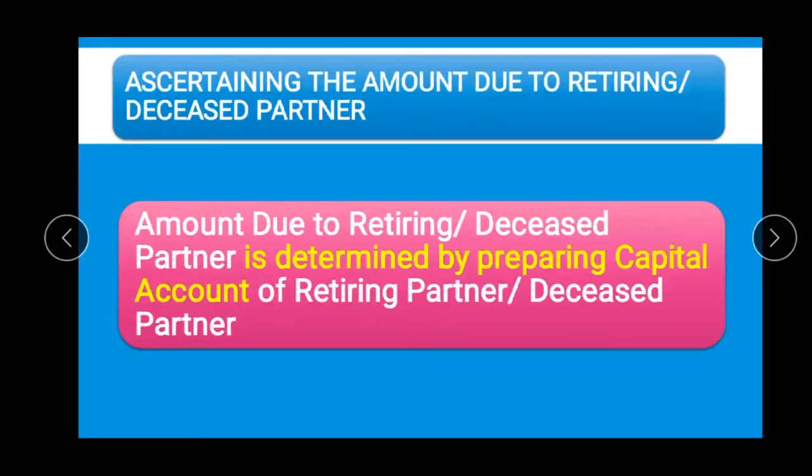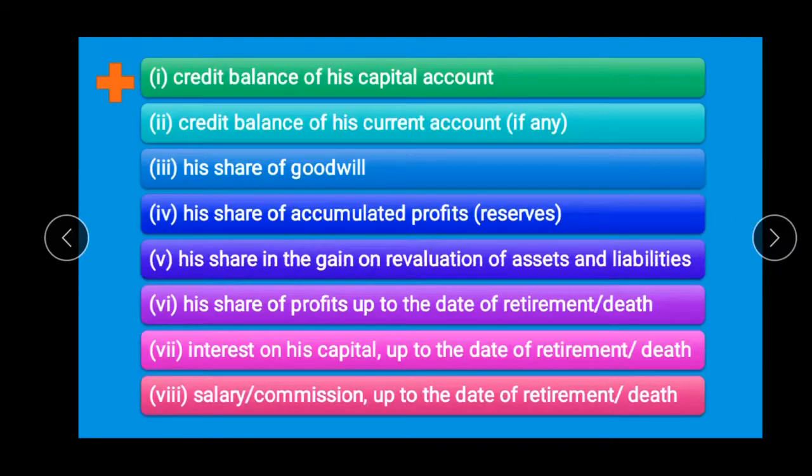Next topic is how to ascertain the amount due to retiring or deceased partner. Amount due to retiring or deceased partner is determined by preparing capital account of retiring partner or deceased partner. So by preparing capital account, we can ascertain the amount due to retiring or deceased partner. Then what should be credited and what should be debited to deceased partner's or retiring partner's capital account.